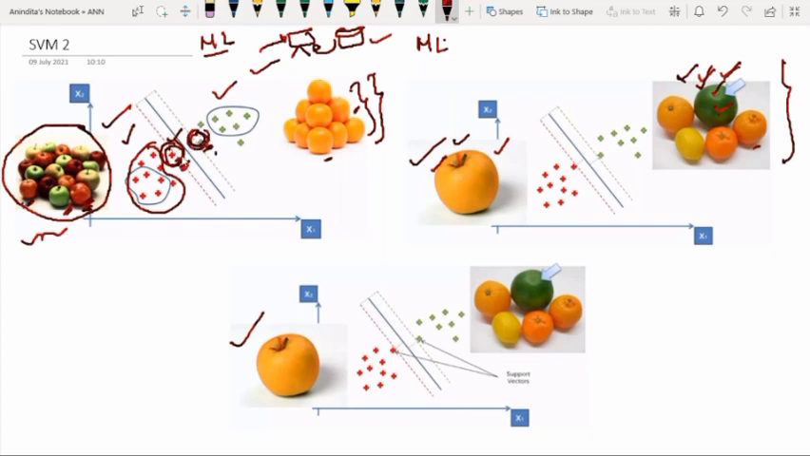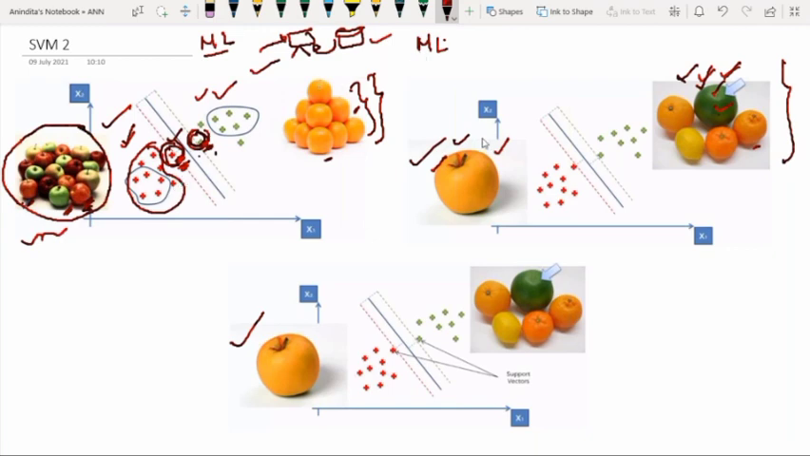They are not an ordinary one. They are the unique one among this group. So that's why these are chosen by the support vector machine as a reference point. So that's why these two specific data points are known as support vectors.